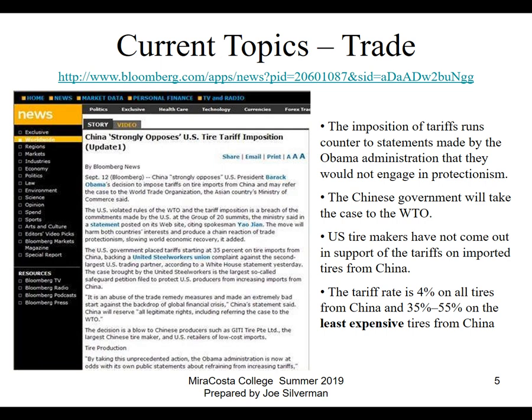Now, what I find really interesting is this 35 to 55% tariff on the least expensive tires is, of course, going to hurt the lowest income people, because if you think about it, it's the lowest income people that are most likely to buy the least expensive tires. So they're going to see the price, or they did see the price of their tires go up quite a bit.